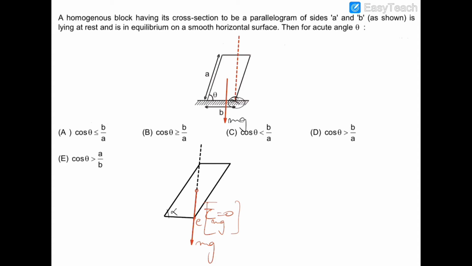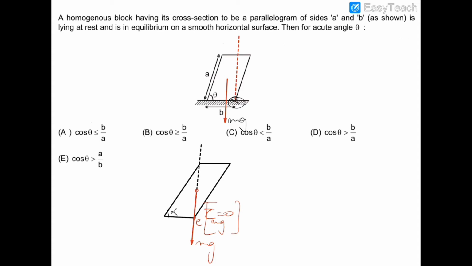So in the limiting condition, we cannot tilt this block by more angle, and this angle alpha cannot be less than this limiting value. So let us find out this limiting value.